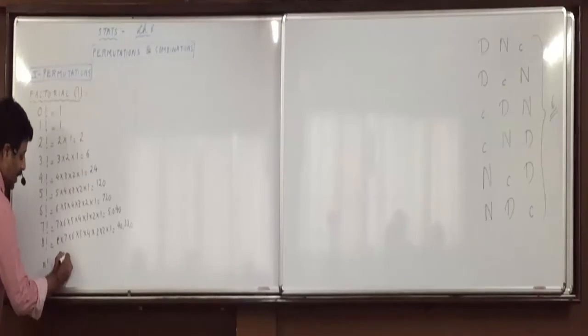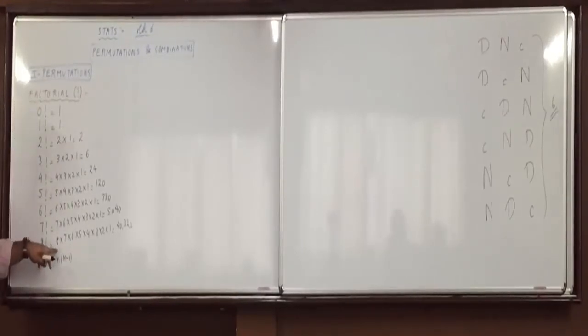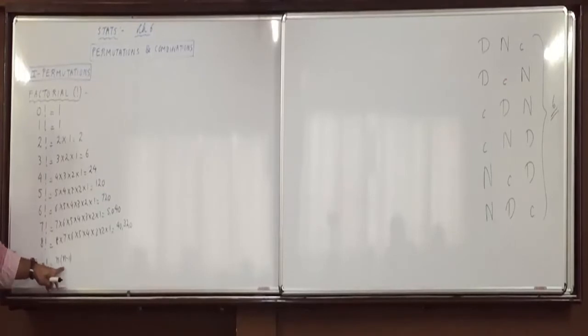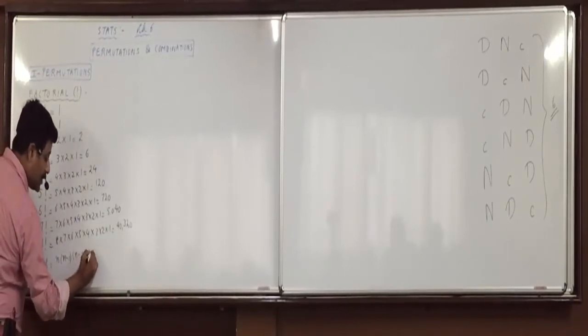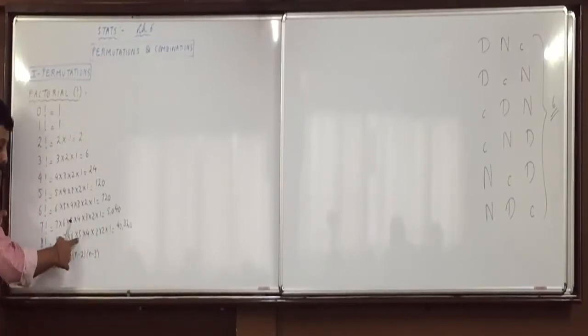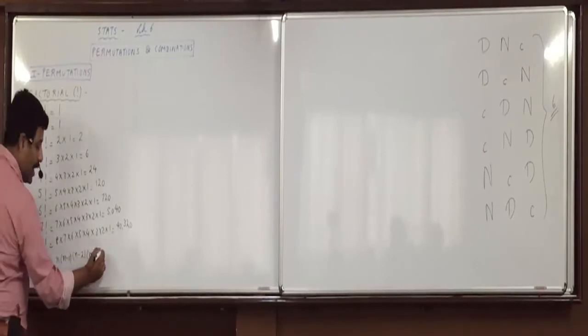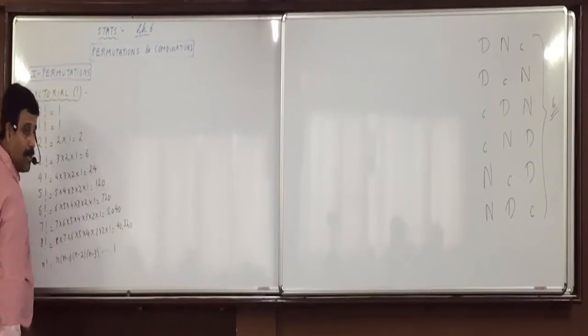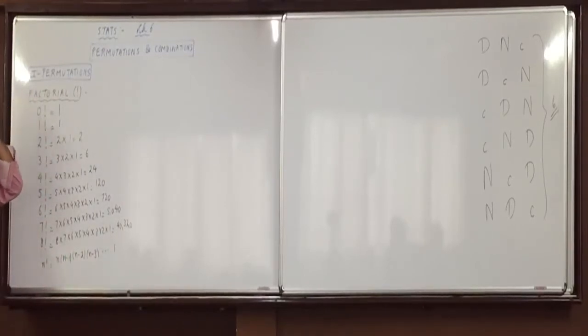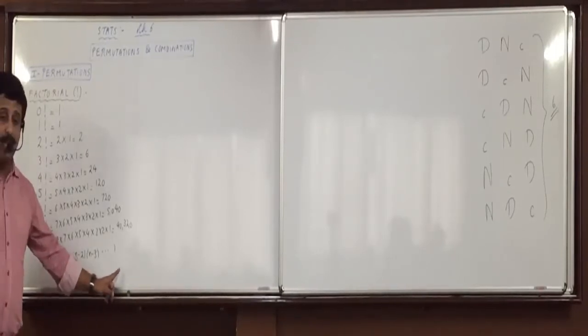N into N minus 1. When you start with 8, can I say 7 is 8 minus 1? So when you start with N, you will multiply it with which next number? N minus 1. Then N minus 2, since 6 is 8 minus 2. Then N minus 3, what is 5? 8 minus 3. And so on, you will multiply up to the last number 1. Any factorial, you will start from that number and multiply all the numbers down the list until 1.